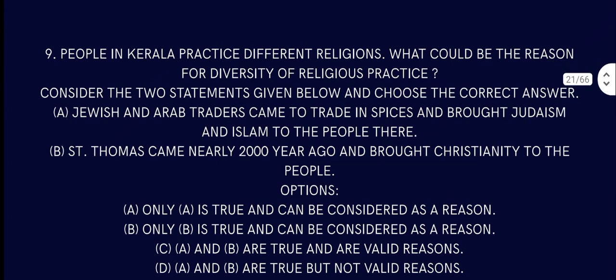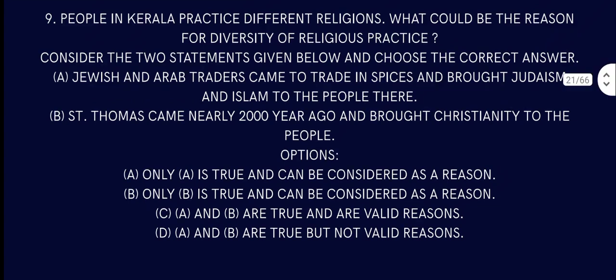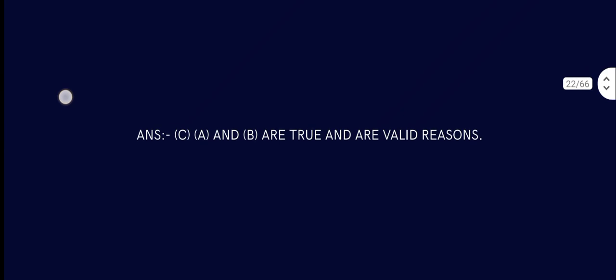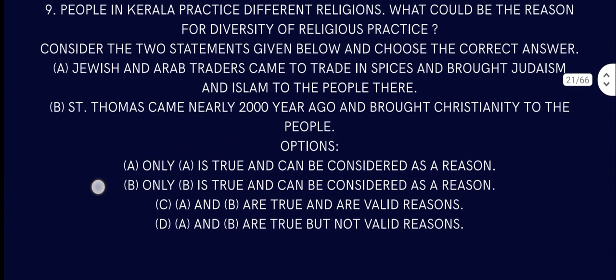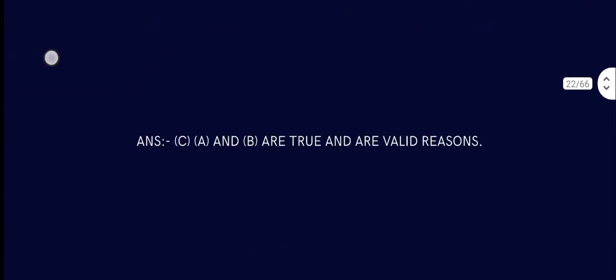Question number 9. People in Kerala practice different religions. What could be the reason for the diversity of religious practice? Consider the two statements given below and choose the correct answer. Jewish and Arab traders came to trade in spices and brought Judaism and Islam to the people there. That is correct. Saint Thomas came nearly 2000 years ago and brought Christianity to the people. So both of them are actually true. Both A and B are true and are valid reasons. The reason is Jewish and Arab traders and Saint Thomas, who brought Christianity.